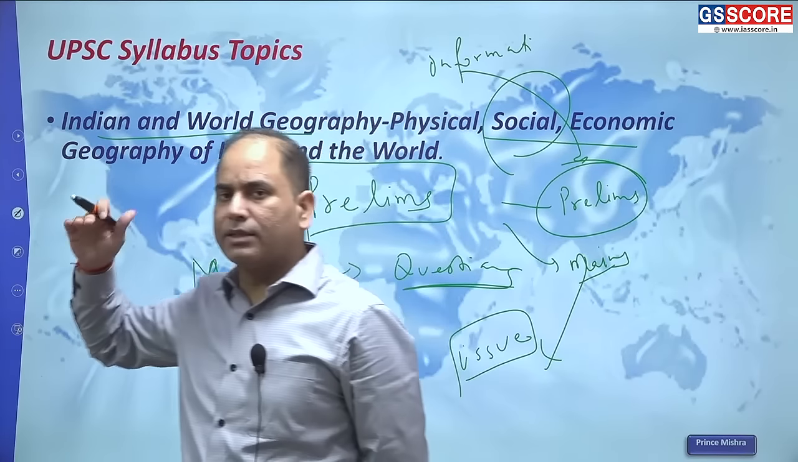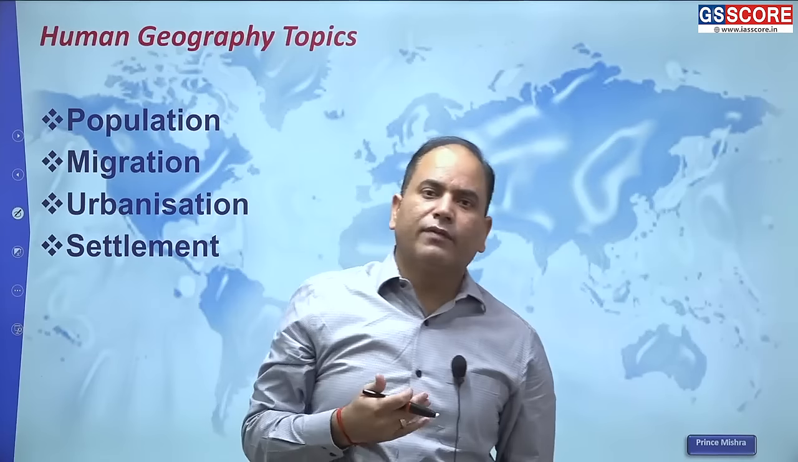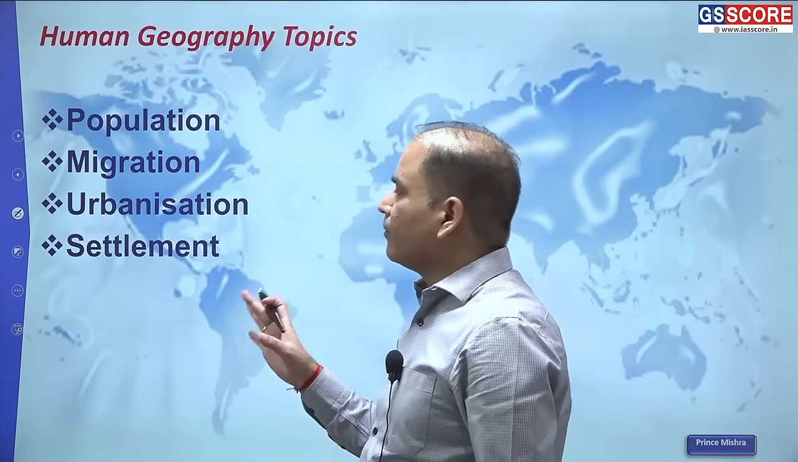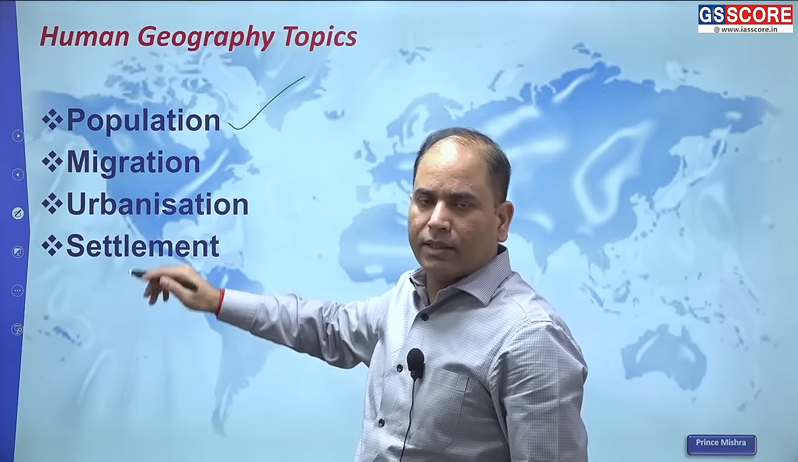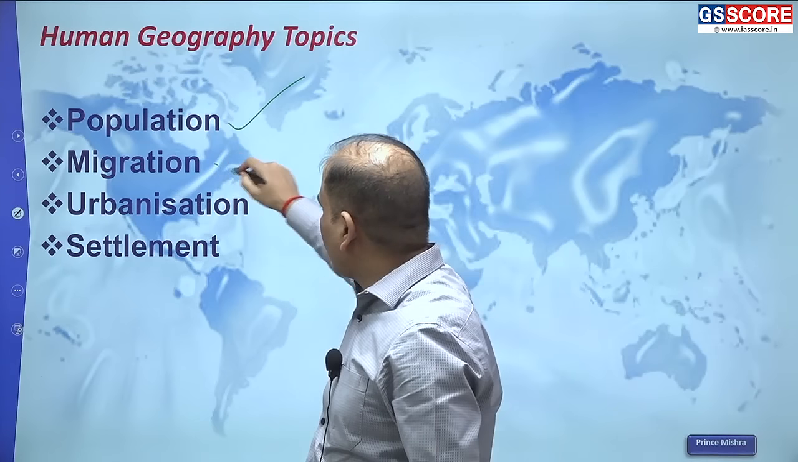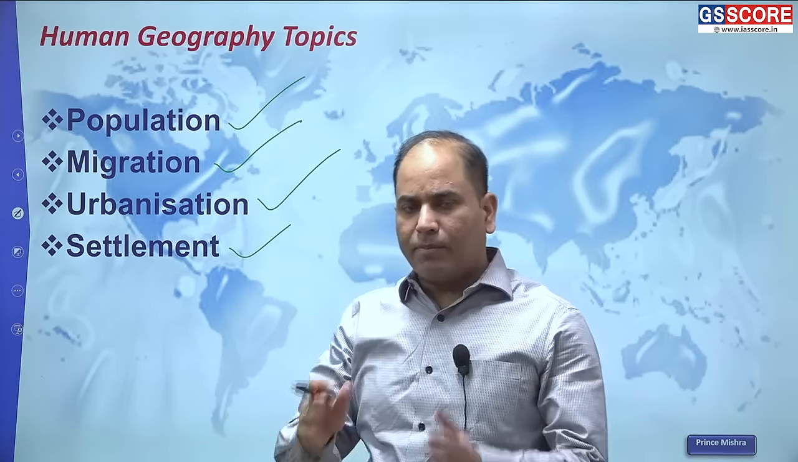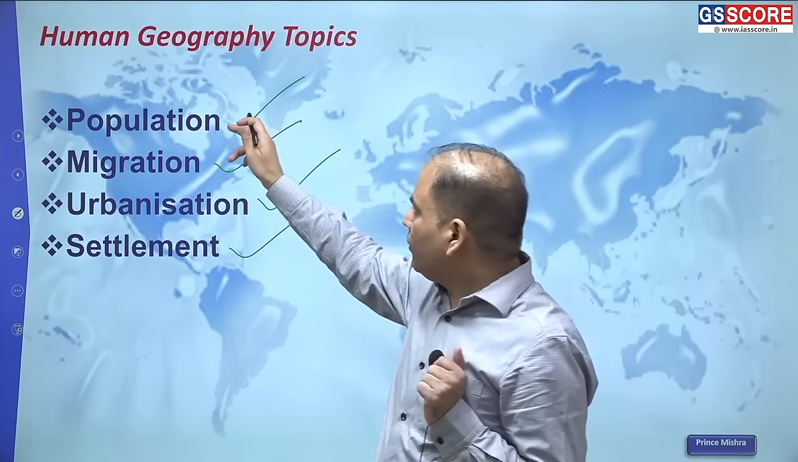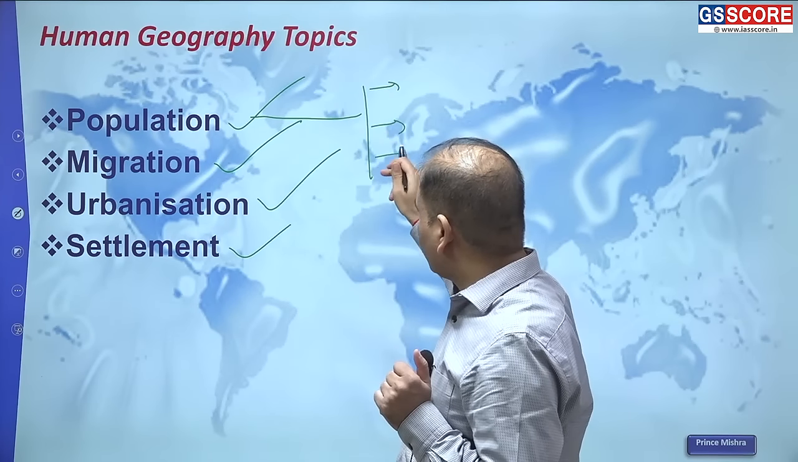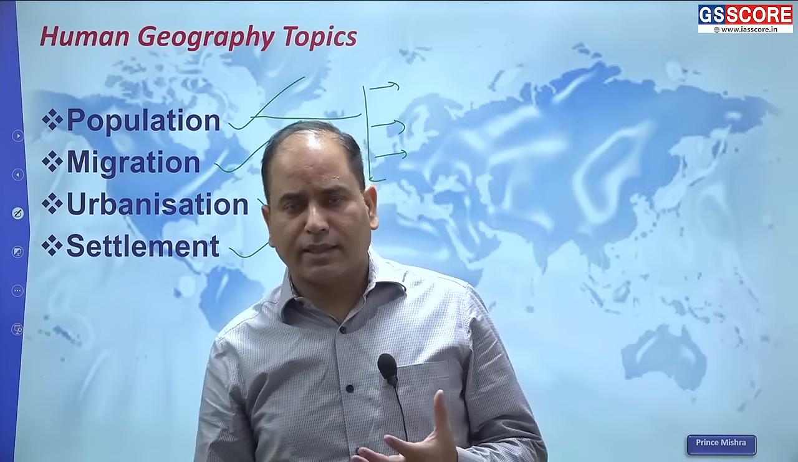What are the main topics related to human geography that you are supposed to study? Broadly, human geography topics can be grouped into 4 major subcategories. Primarily you are supposed to study population, topics related to demography, then migration, then urbanization, then settlement. We will look at the different micro topics under population, and what to study under migration and urbanization.